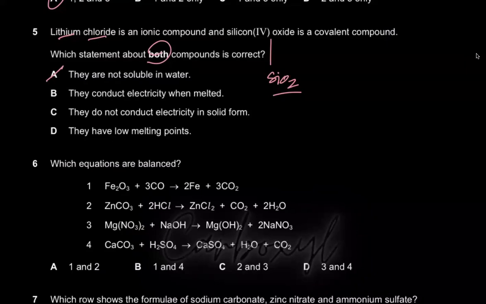The next option says they conduct electricity when melted. No, lithium chloride conducts electricity in the molten state because it has free moving ions. Silicon dioxide is basically your giant macromolecule. It's a covalent compound, and covalent compounds are poor conductors of electricity. They do not conduct electricity, right? So B is wrong. They do not conduct electricity in solid form. Yes, silicon oxide does not conduct electricity in solid form or molten form.